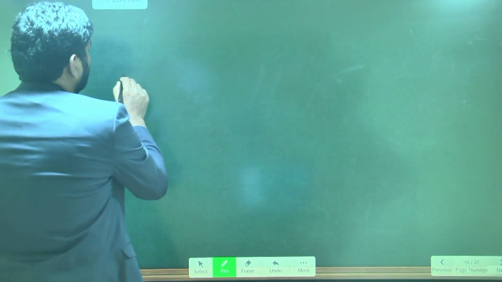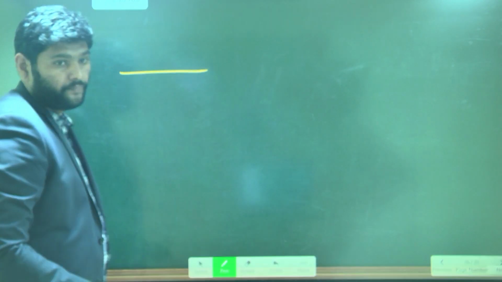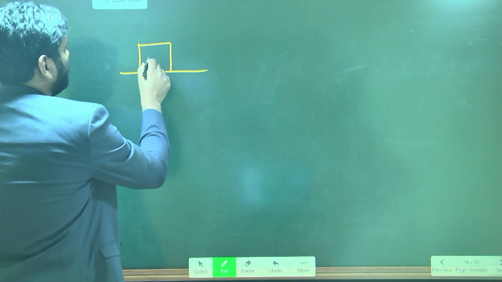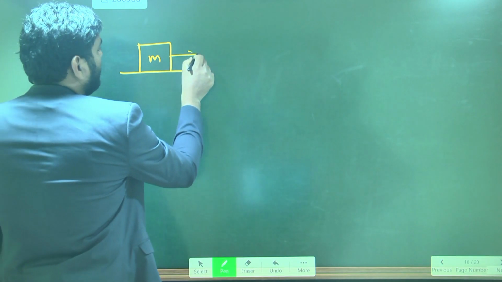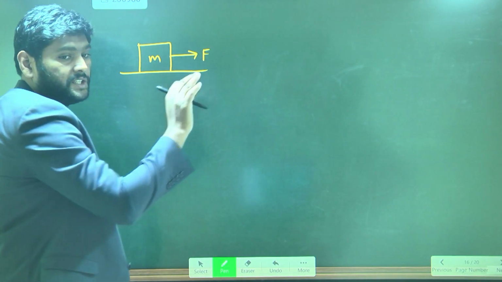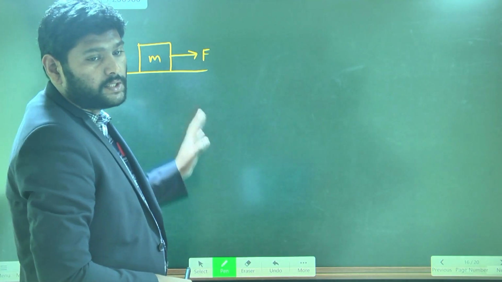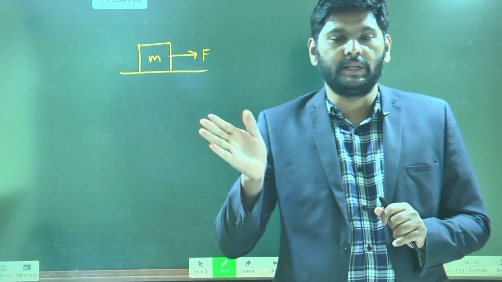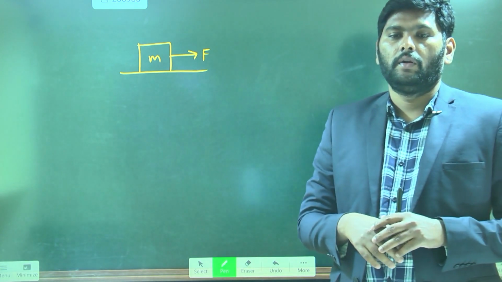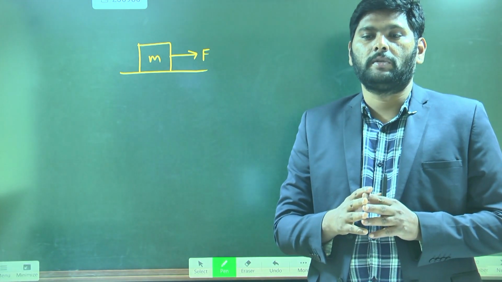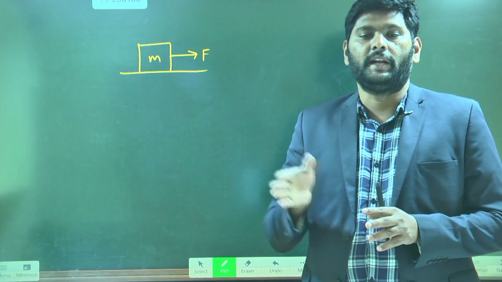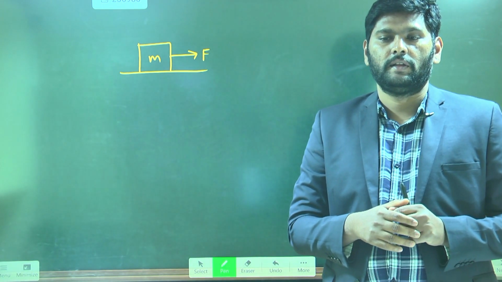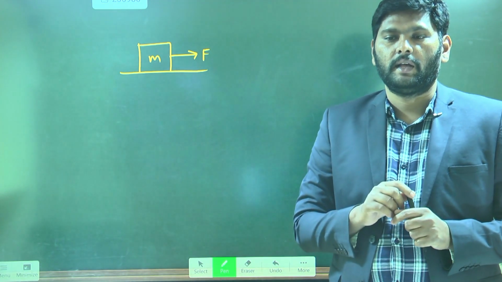See, this is a smooth surface. On the smooth surface, I have an object of mass m. On this mass, I am applying force F along a horizontal direction. Now this is the situation. I want the acceleration of the body along x direction and y direction. Now, for finding the acceleration along x direction and y direction, what is the first step?